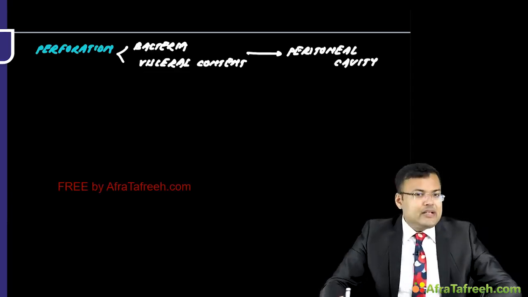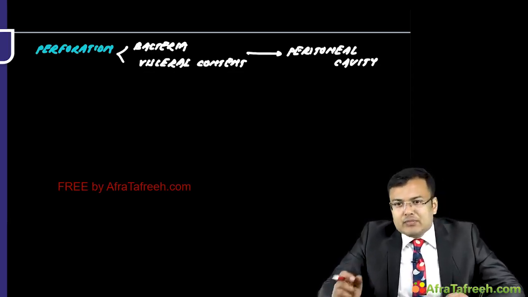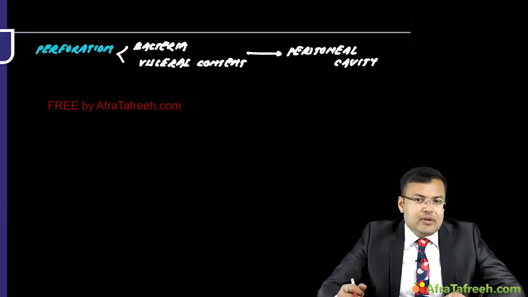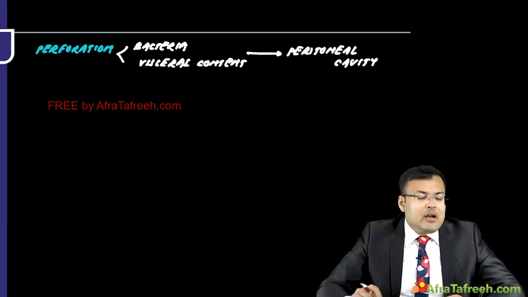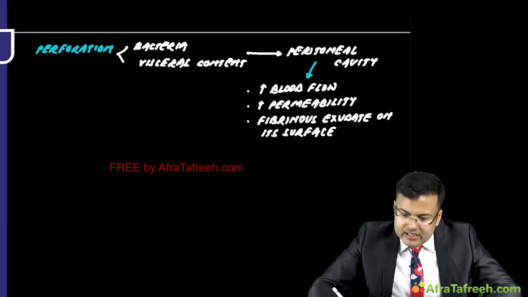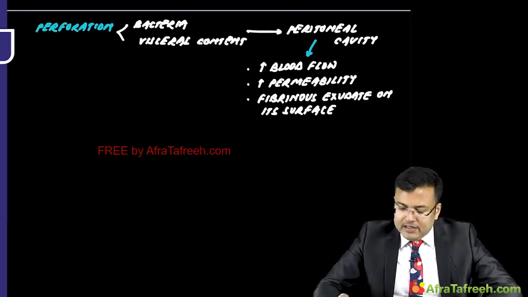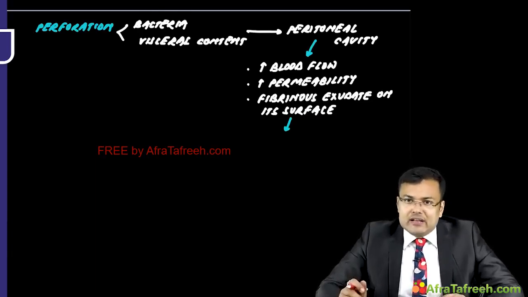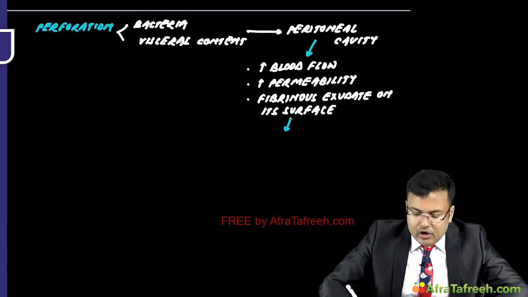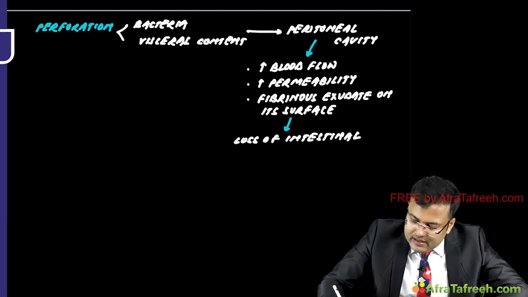Okay. And whenever bacteria or visceral content, especially fecal matter, goes into the peritoneal cavity, the peritoneum responds to such insult. How? By increasing blood flow, by increasing permeability, and sometimes forming a fibrinous exudate at its surface. So here, the peritoneal cavity responds to such insult by increasing blood flow, increasing permeability and forming a fibrinous exudate on its surface. After that, what will happen? There is generalized or localized loss of intestinal motility.